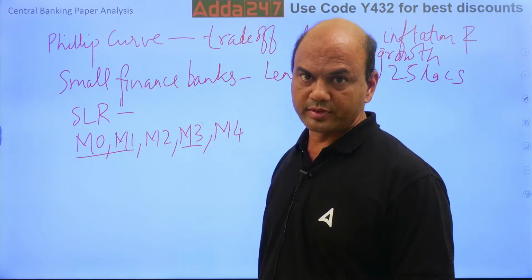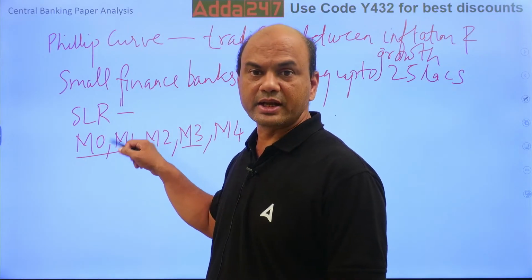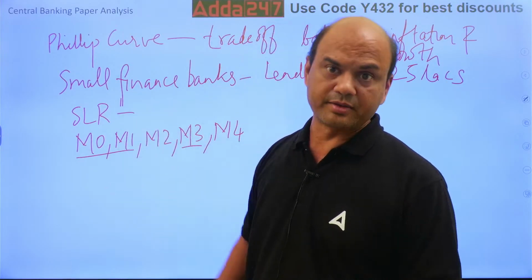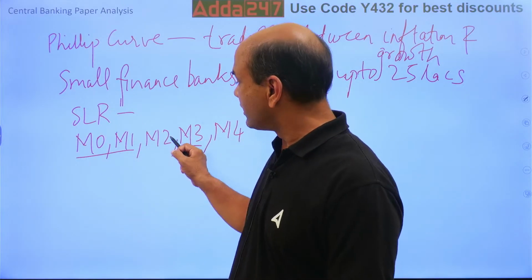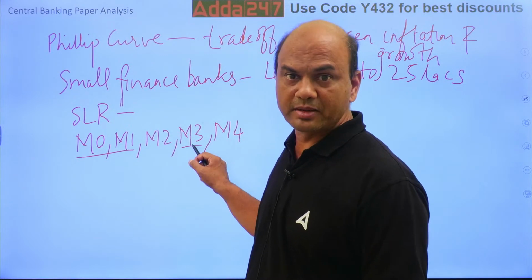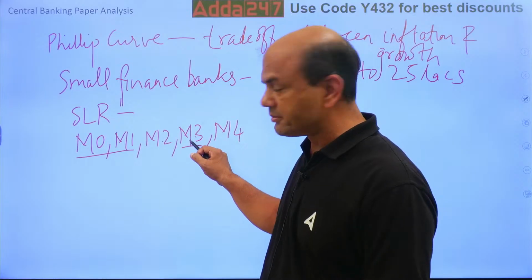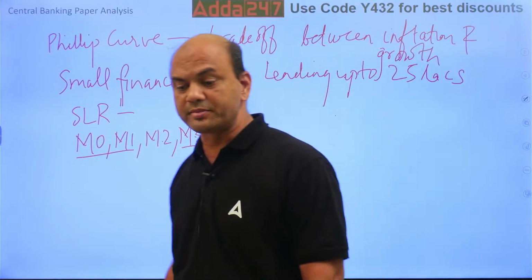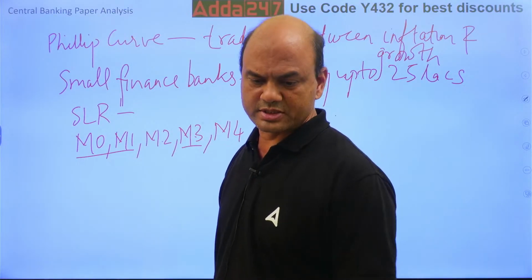Kindly note this. M0 is money with the RBI and the public. M1 is CASA and savings with the banks. M2 means CASA with the banks plus post office. M3 means M1 plus FDs with the banks. And M4 means M3 plus all other deposits with the post office. So this is M0, M1, M2, M3, M4. This will be asked again. Somewhere you will have this question.